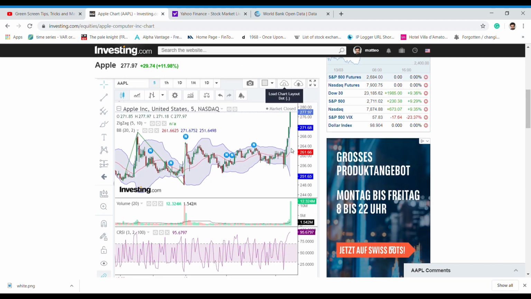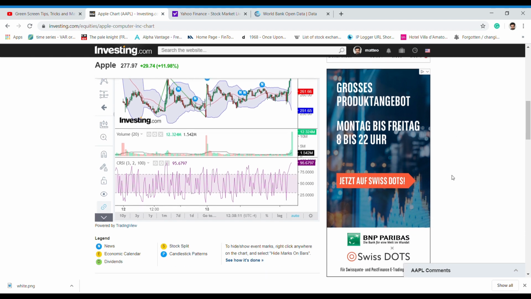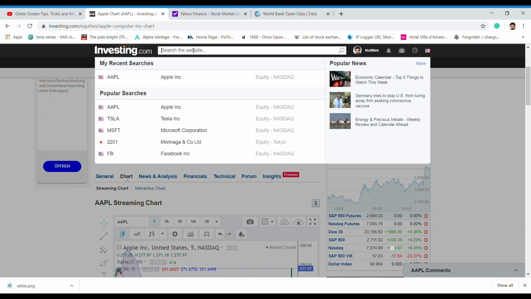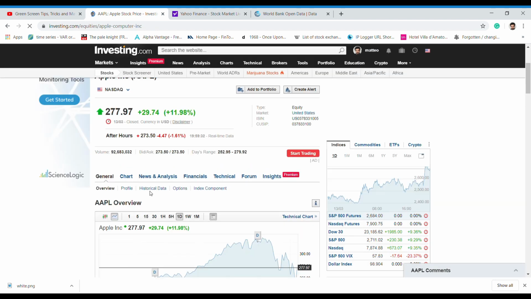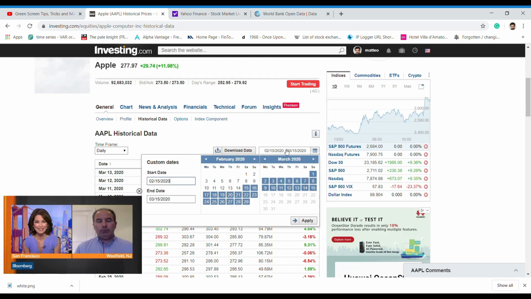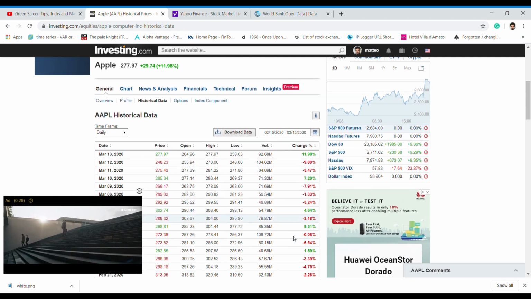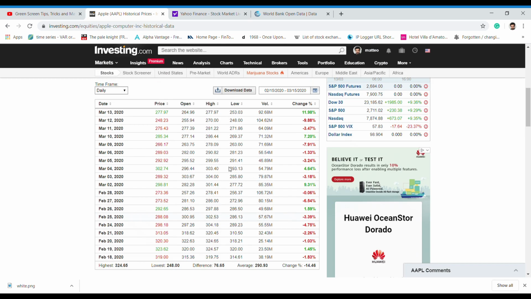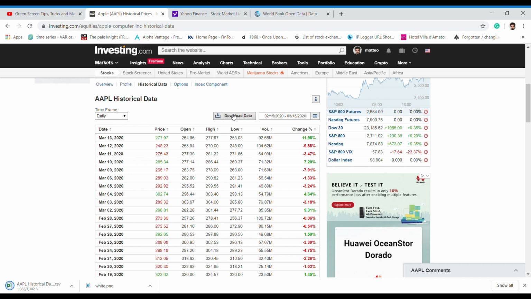Finally, you can even download the returns. Simply, all you have to do is to choose the data you are more keen on. For example, let's look at Apple. You go on historical data and you select the reference interval you're keen on, and after that all you have to do is to press the download data button and you are done.